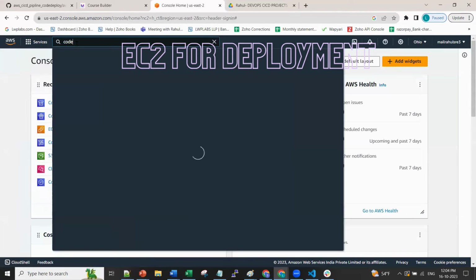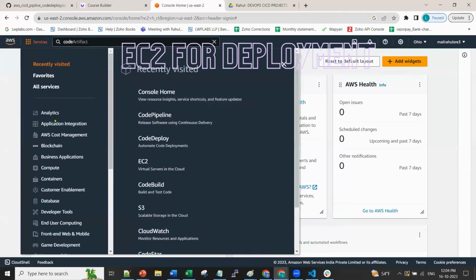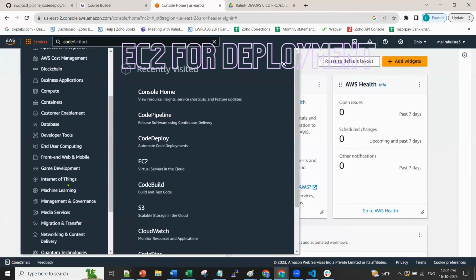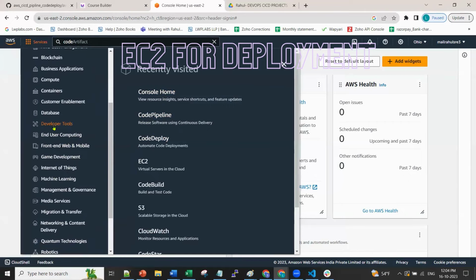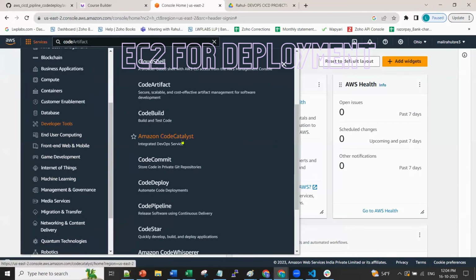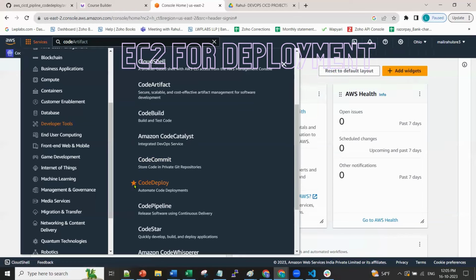Go to AWS, and under developer tools you see CodePipeline and CodeDeploy. Click on the star mark for CodeDeploy, and click on the star mark for CodePipeline. You're going to developer tools and just bookmarking CodePipeline and CodeDeploy.